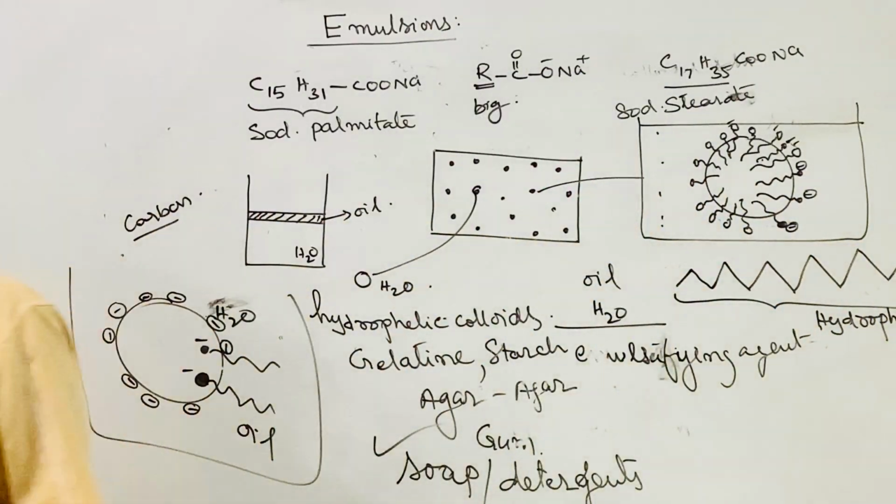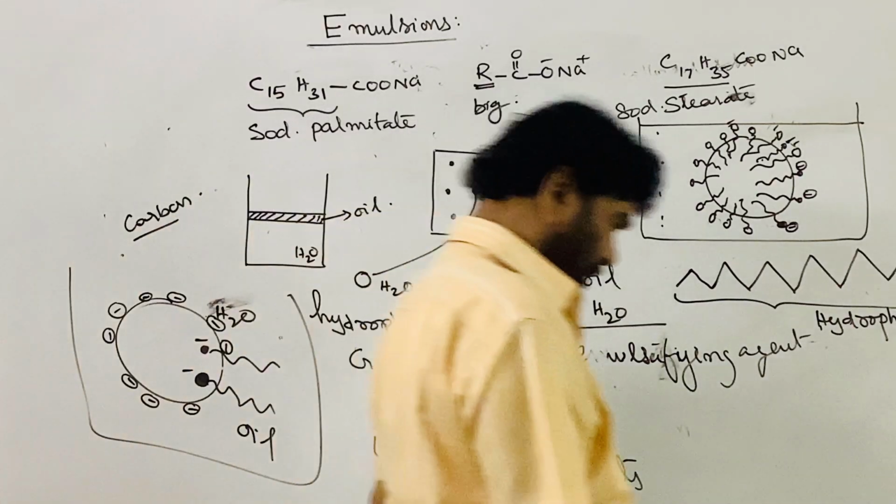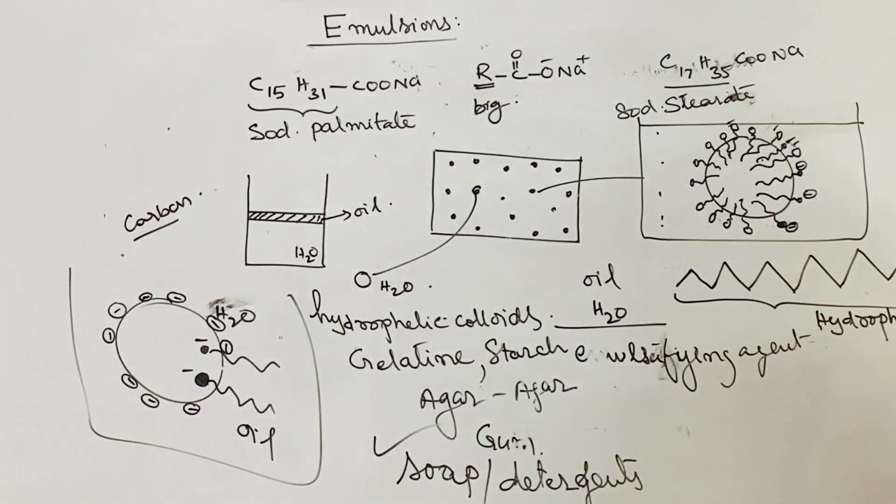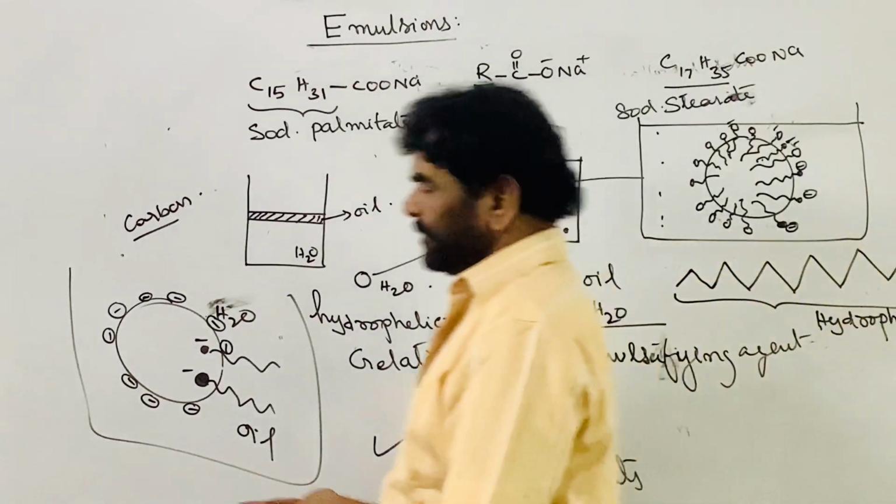So this is something about emulsification, and a third agent is required for the preparation of emulsions.